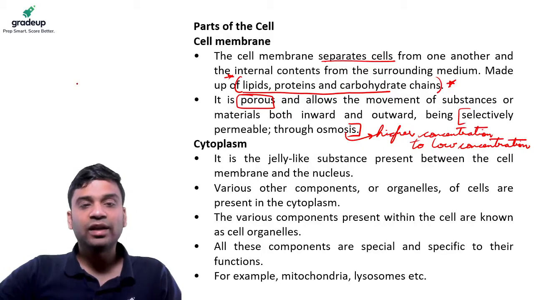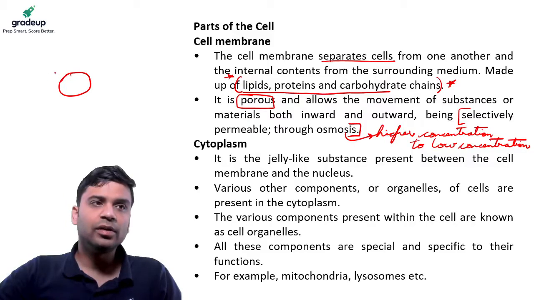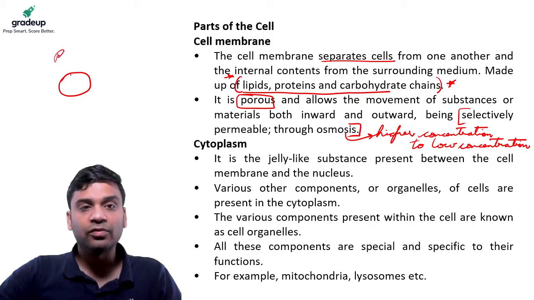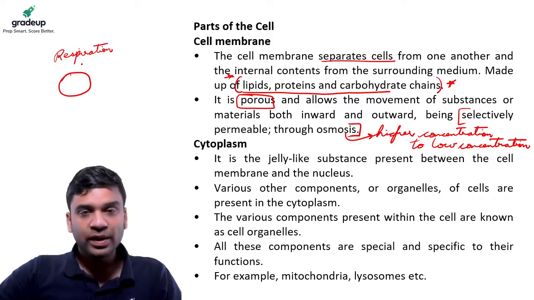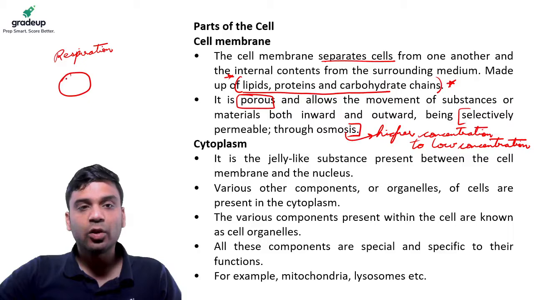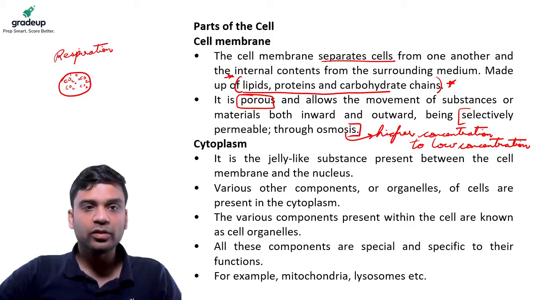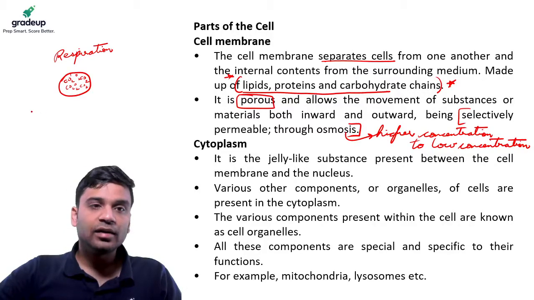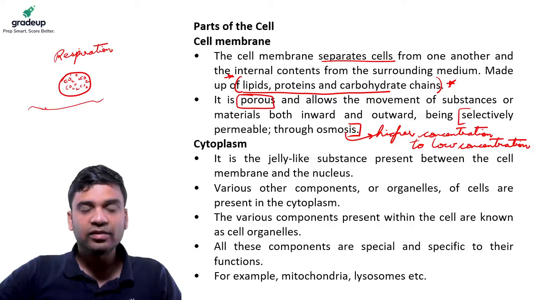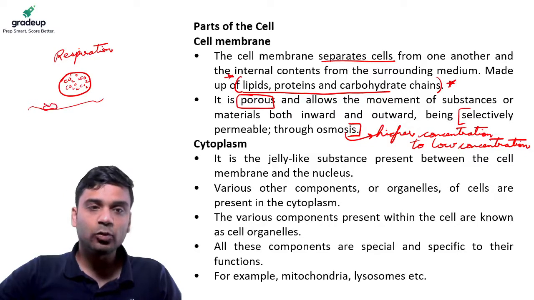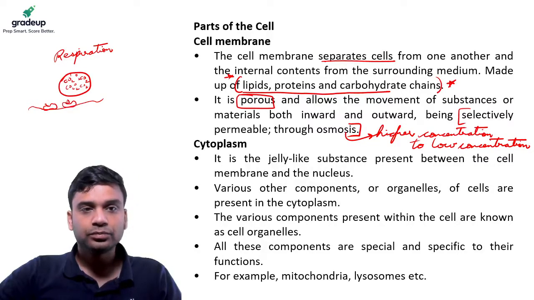For example, let us take a cell, and in respiration that will make it clear for you. In cellular respiration, the cells respire, the mitochondria produce energy, and there is a lot of carbon dioxide which is accumulated in the cell. There is some oxygen also, and the blood, as it reaches the cells, has something called hemoglobin. And on the hemoglobin, we have the oxygen molecules.